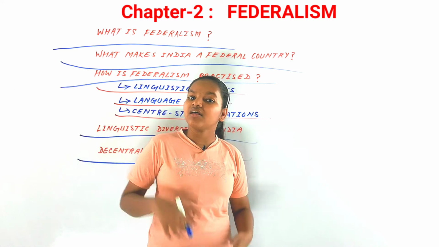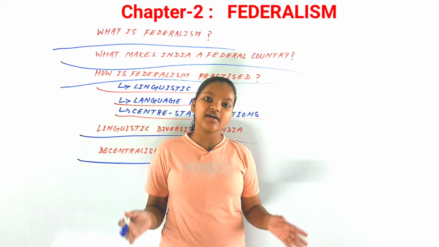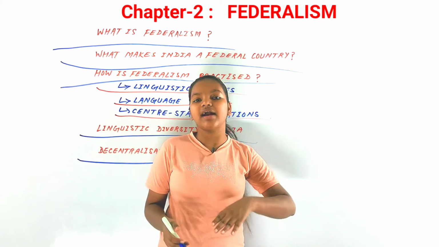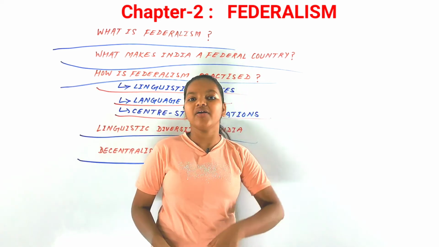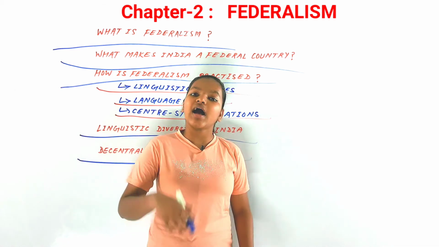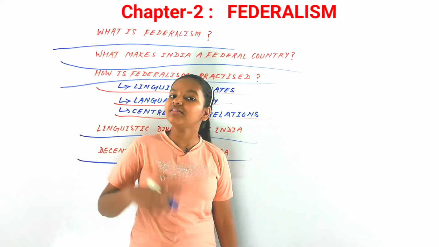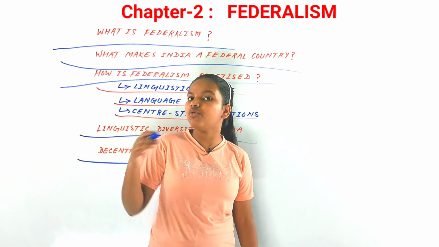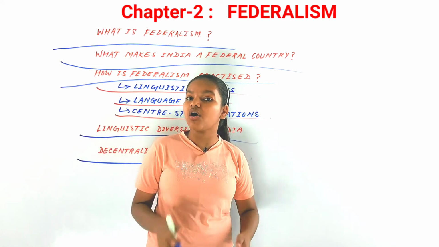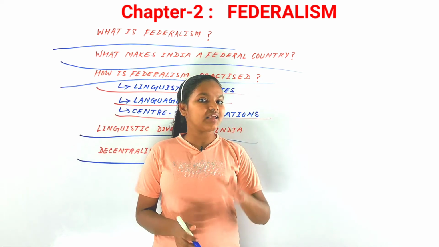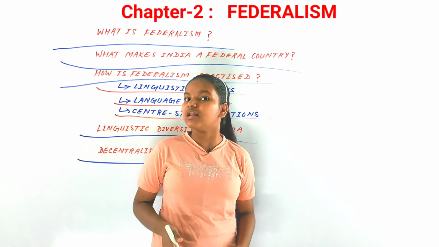Now let us discuss an example from Brazil. Brazil is a country in South America, and there is a city, Porto Alegre, where a very new experiment was carried out. A parallel organization was created by the government, parallel to the local government, and all 30 lakh people of that city were included in it. So the people were governing themselves through these parallel organizations.